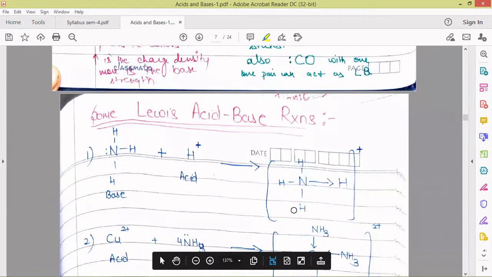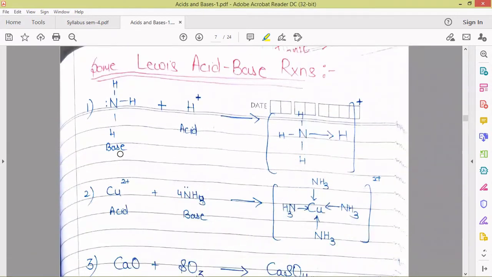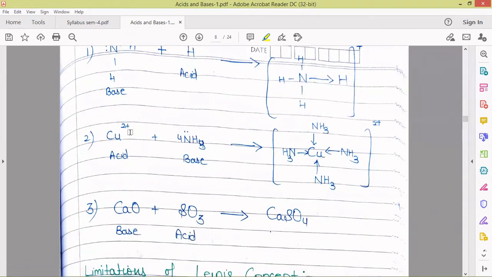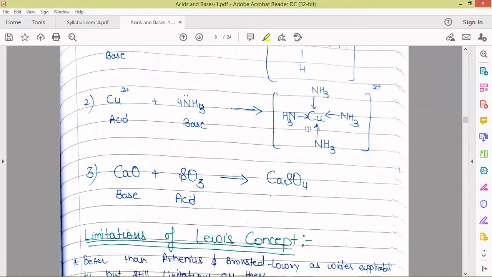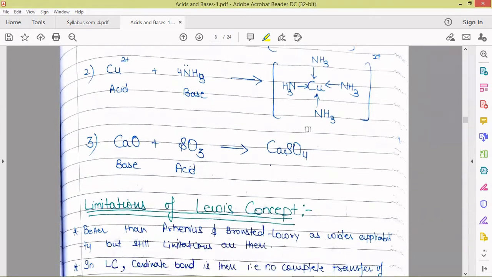So some Lewis acid-base reactions have been discussed here. Here, ammonia, which is acting as a base because it has a lone pair, is reacting with H+, which is an acid, and it gets converted to NH4+. This is the Lewis acid-base adduct. And here Cu2+, which is a cation, will behave as an acid. It reacts with ammonia, and this is the kind of adduct formed here. The transfer of electrons here is always shown in the form of a coordinate bond. So this type of reaction can also be explained on the basis of the Lewis acid-base concept.